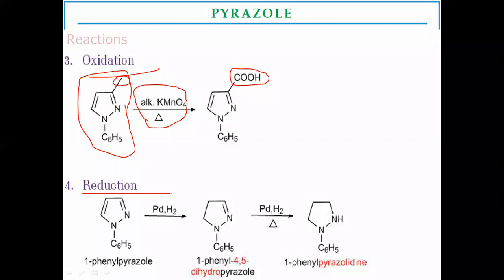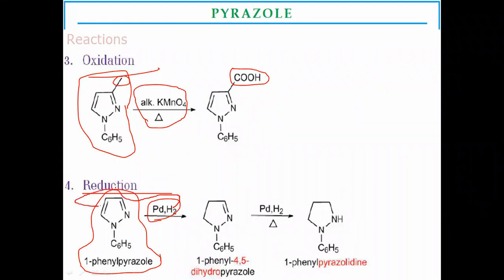Another reaction is reduction. For example, in catalytic reduction, palladium is used for the reduction. Reduction means addition of hydrogen atoms. There is addition of hydrogen towards the double bond and formation of 1-phenyl 4,5-dihydropyrazole as the first product.